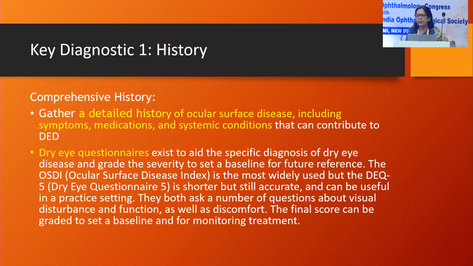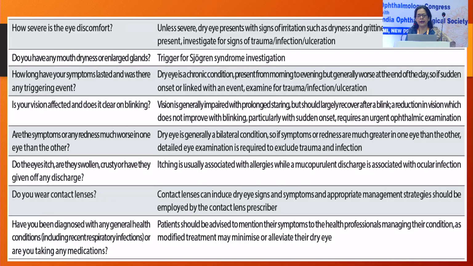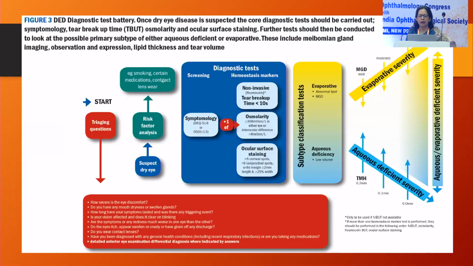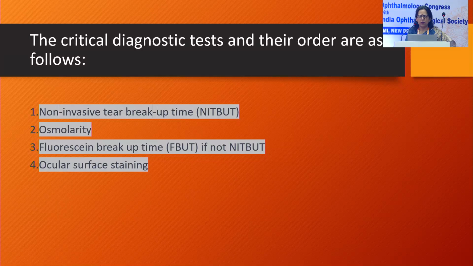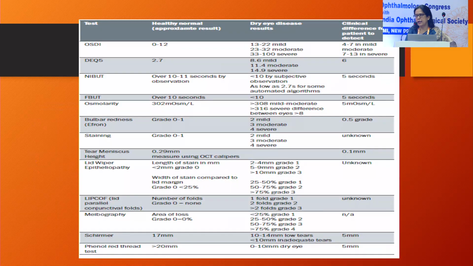A comprehensive, detailed history should be taken, including symptoms, medication history, and systemic conditions, and there are designed dry eye questionnaires which help you to diagnose and grade the dry eye. If the patient allows and time is there, you can take them pre-op, or just ask simple leading questions in the history. Then evaluation, the most important being the non-invasive tear film breakup time, osmolarity, and the ocular surface staining. You can divide dry eye into different categories depending on these factors.